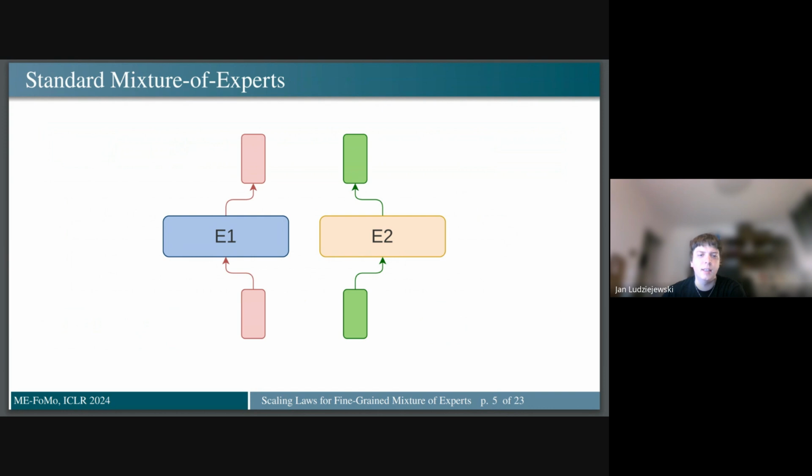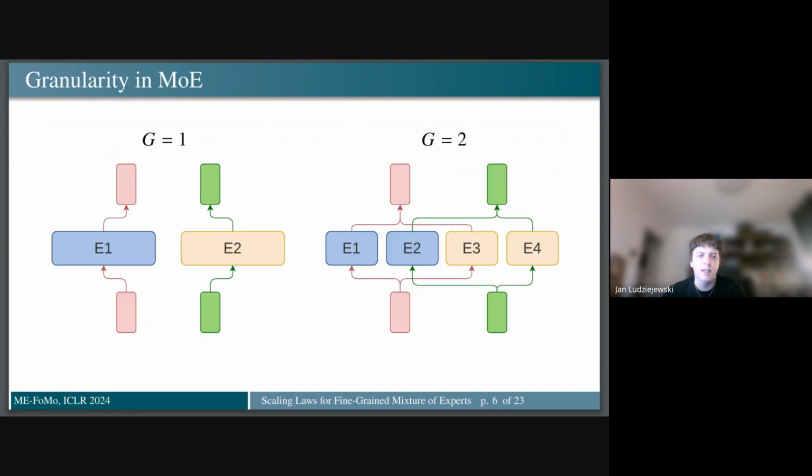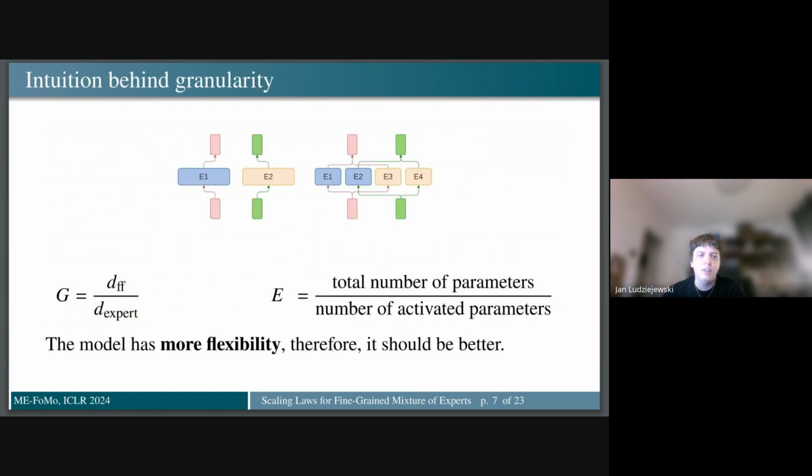Now I'm going to explain how granularity works. In the standard MoE setting, each token is assigned to one or k experts of the same size as the regular feed-forward layer in the base transformer. Such a model has granularity 1. Introducing granularity 2 to the model means that we split each expert in half and route each token to 2 times more experts. In this way, we keep the number of activated parameters and total parameters inside experts constant. We can define granularity as the number of neurons inside the base feed-forward layer divided by the size of the actual expert in our MoE.